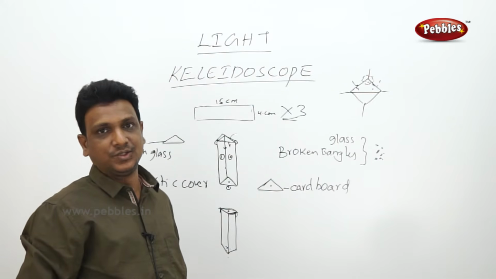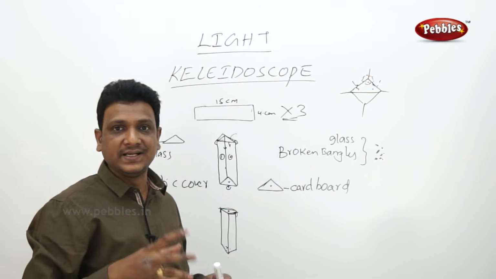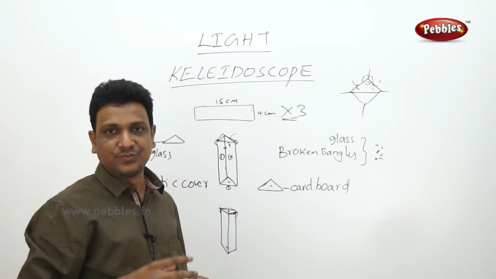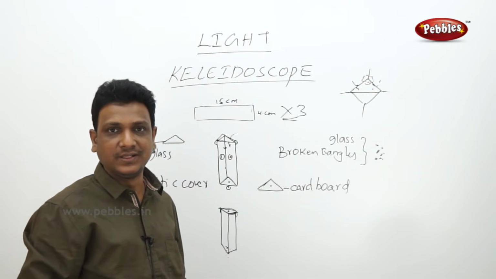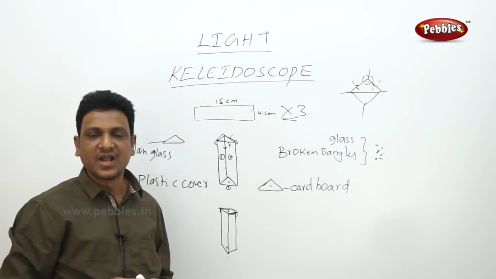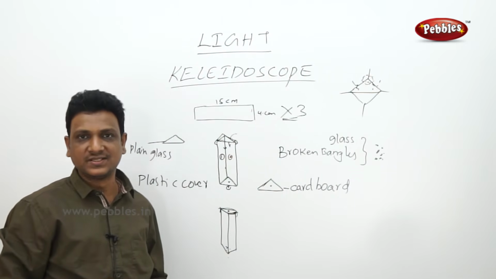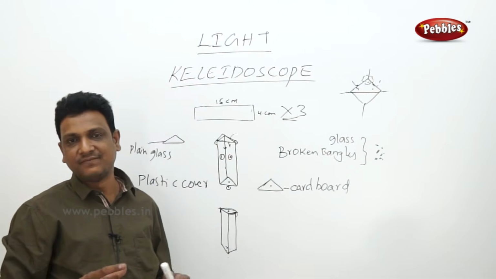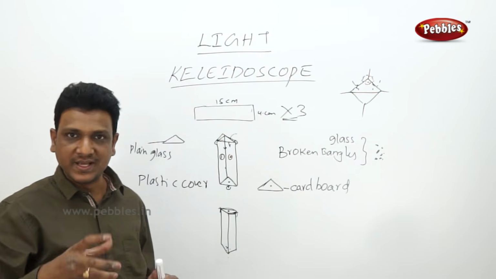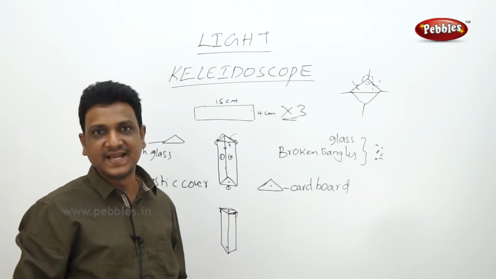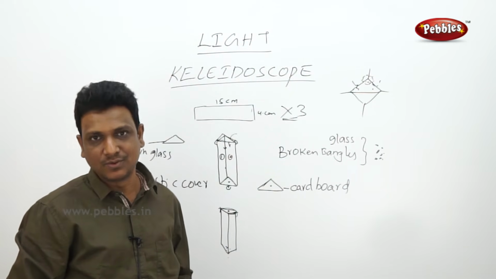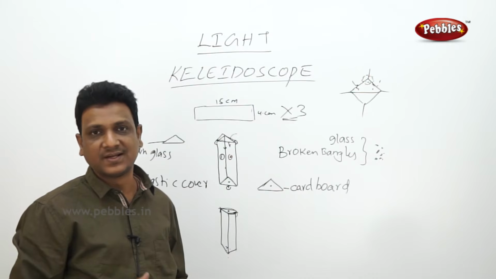Many artists working in the creative field, creating designs for clothing and jewelry, fashion designers and jewelry designers, use this kind of equipment to get creative ideas. Of course, now they use software and computer generated graphics. In the earlier days, they used kaleidoscopes to make patterns and get ideas. And it is more fun to play with this kaleidoscope. You can see so many patterns are formed.